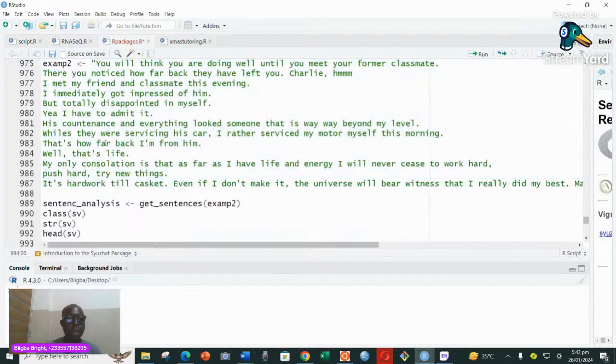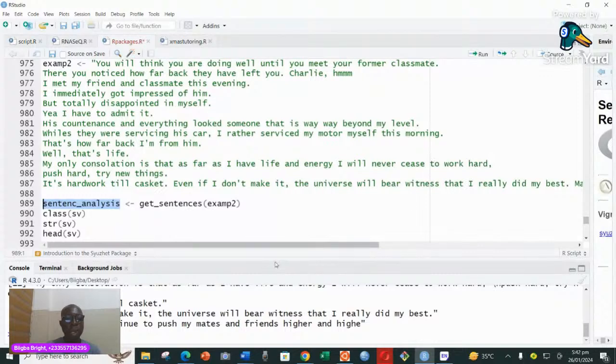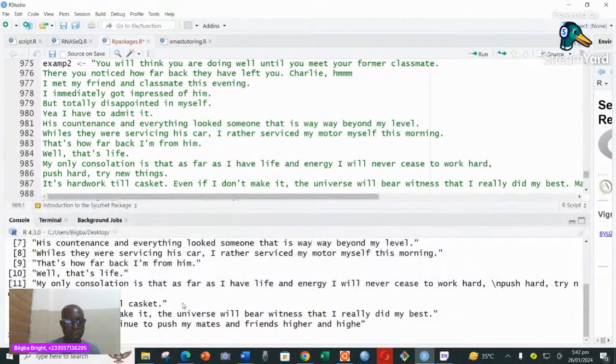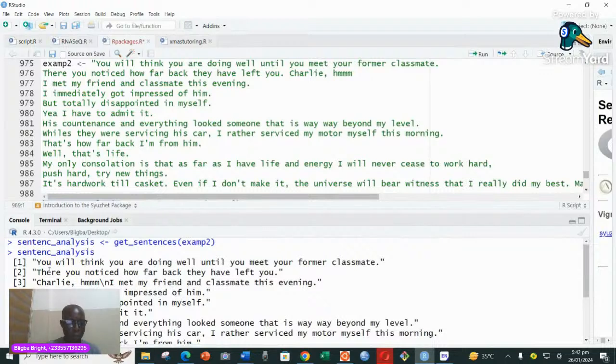Now I want to make sure that I pick each particular sentence one after the other. To do that, you use the function called get sentence. And then we put the variable there and run it. And that is all. Now if I print the result of get sentence, it will simply put the text into the form of sentences. You can see that the text is now in the form of sentences, and that's how it understands it.